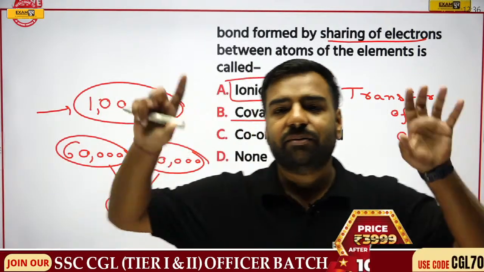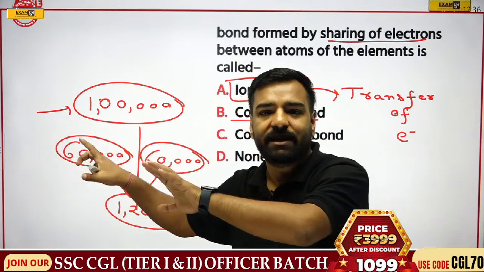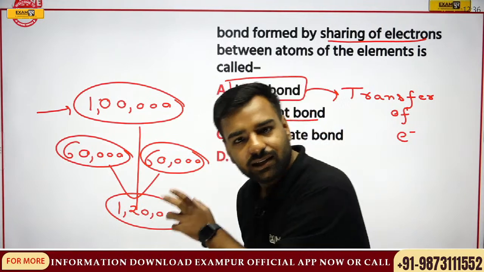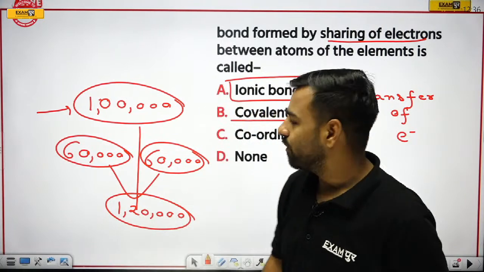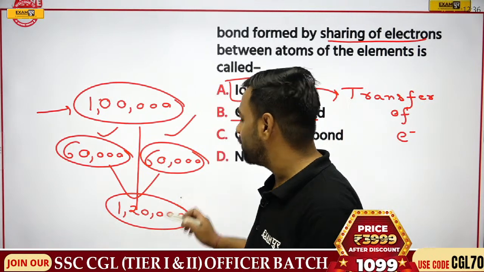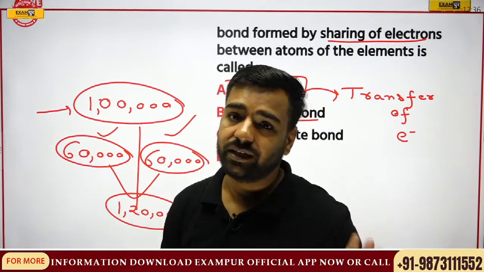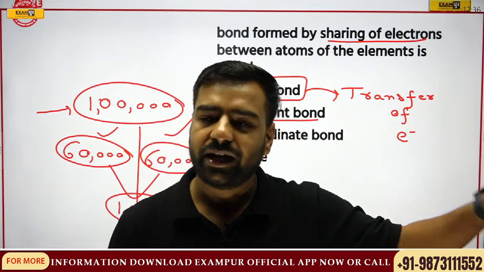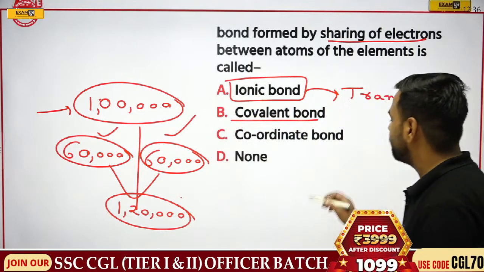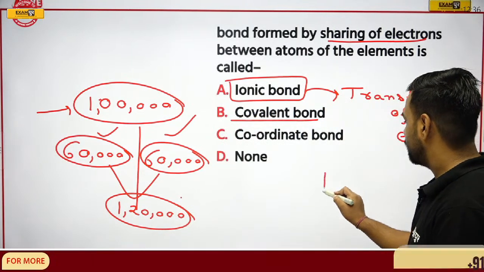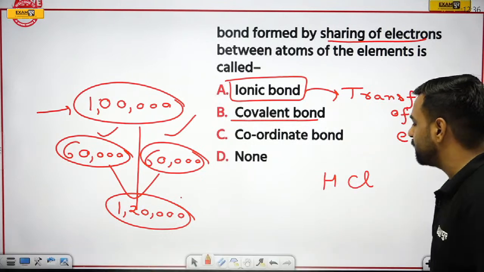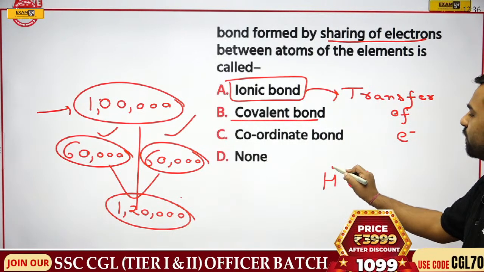I'm talking about the stability in which those particular elements wanted the outermost shell to be completed with the 8 electrons. In the similar manner, just take this example. Because of the mutual sharing, you are having a good sum and you can easily survive in that particular city, right? Just an example. Now, if I talk about HCl, for example, what is going to happen? Hydrogen is actually having one electron.